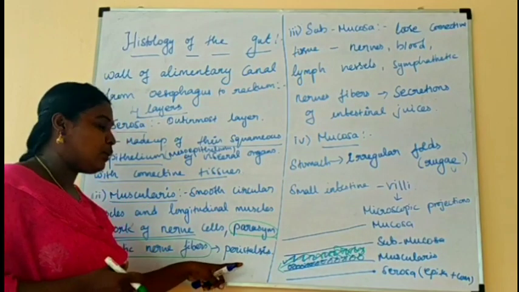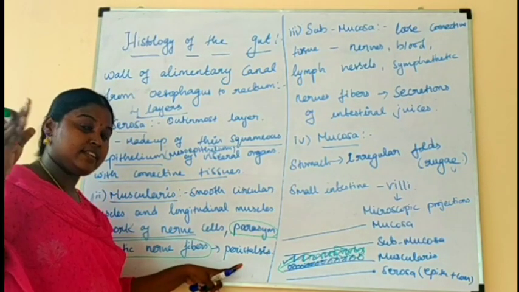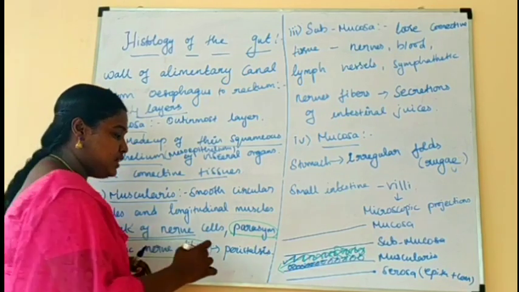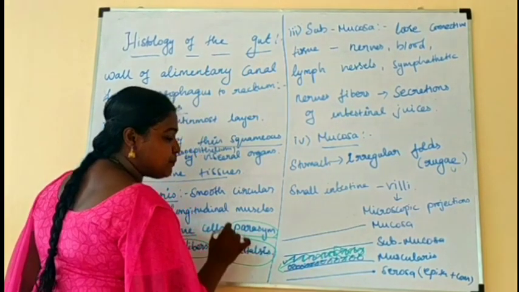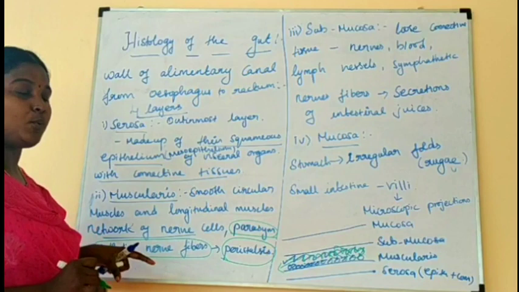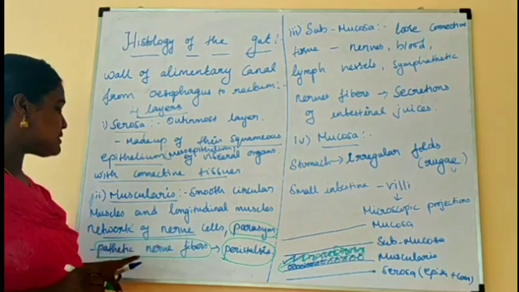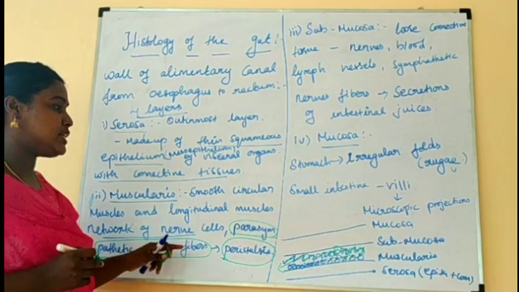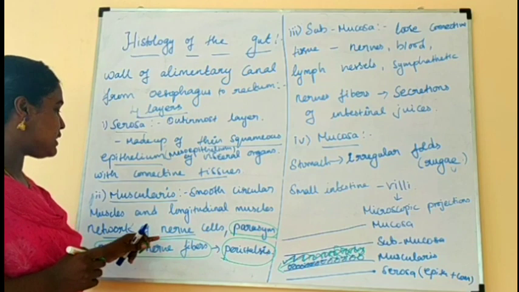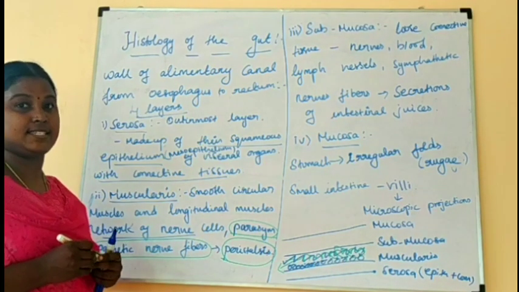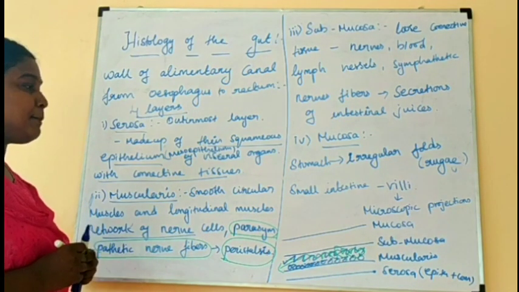Waste is eliminated through the rectum and anus. How is it possible? This is the peristaltic movement. The peristaltic movement is done by the parasympathetic nerve fibers, which are present in the layer of the muscularis.